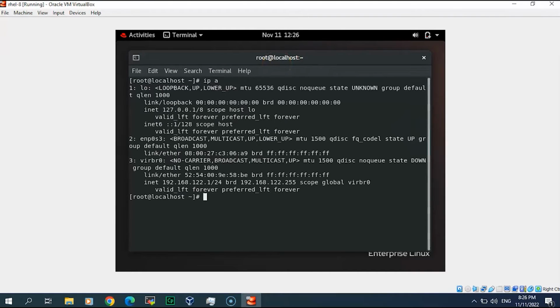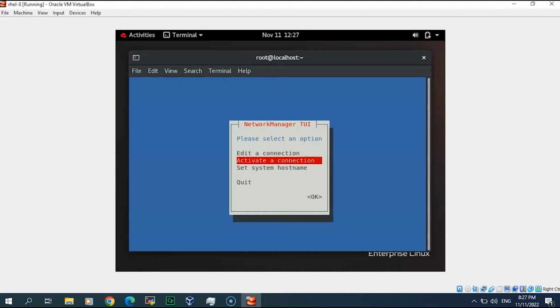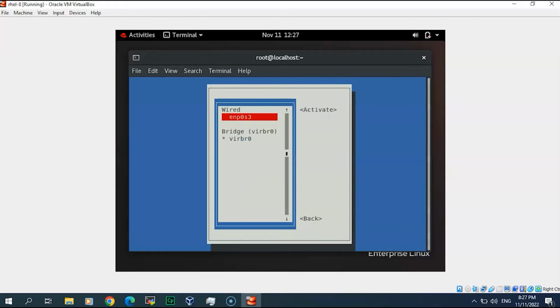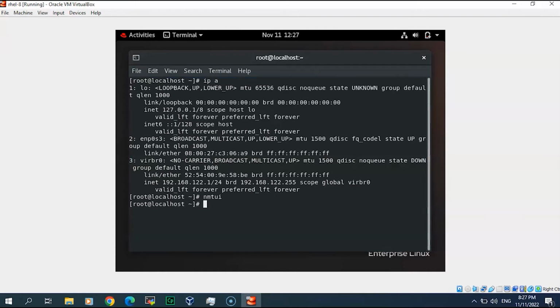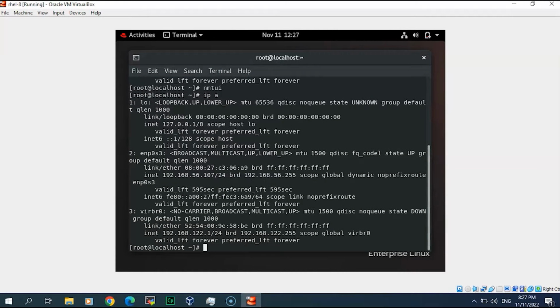So first I will see whatever IP is configured directly here. I will use the same IP that's been given. I can see there is no IP right now. That's because the activation of the connection is not active. So let me activate it. Yes, now there is 107 configured.